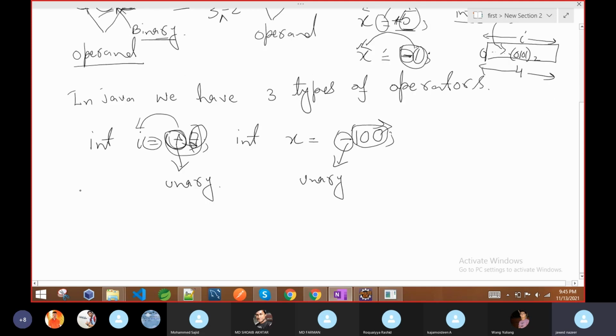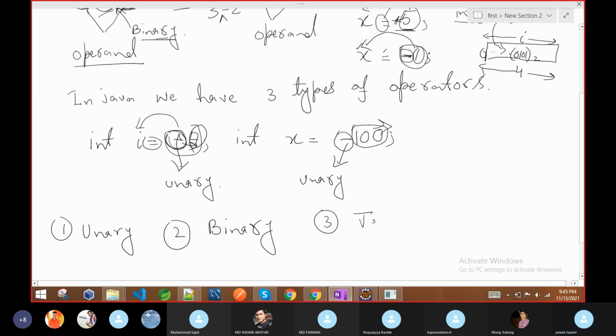We have three types of operators on the basis of operands. One is unary, number two is binary, and number three is ternary. We will discuss each of them. In Java, we have only one operator which is ternary, only one. Binary we have a lot. Unary we also have many. We are going to discuss them one by one.